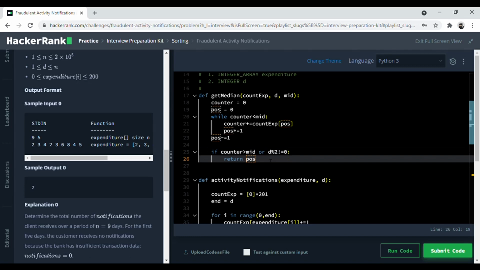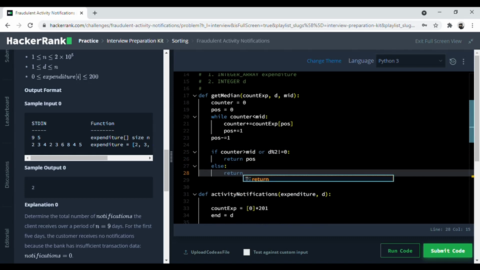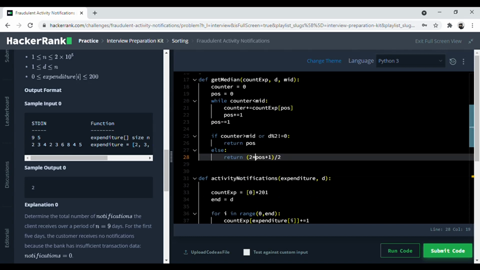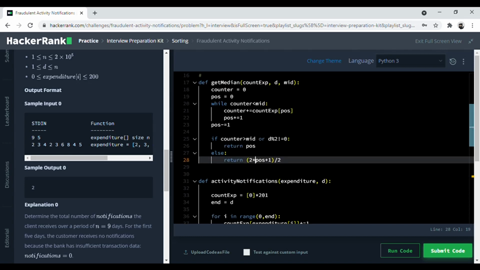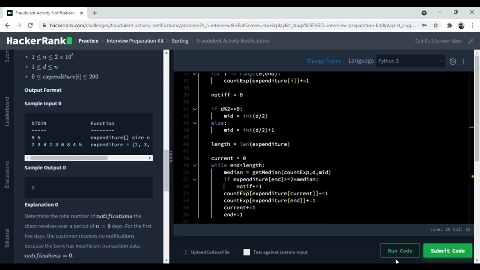So for these two conditions we return position directly, else we return the midpoint of position and position plus 1. So we return position plus position plus 1 divided by 2, which is actually 2 times position plus 1 by 2. And now I think we are done, so let's just run it and check if it's working or not.